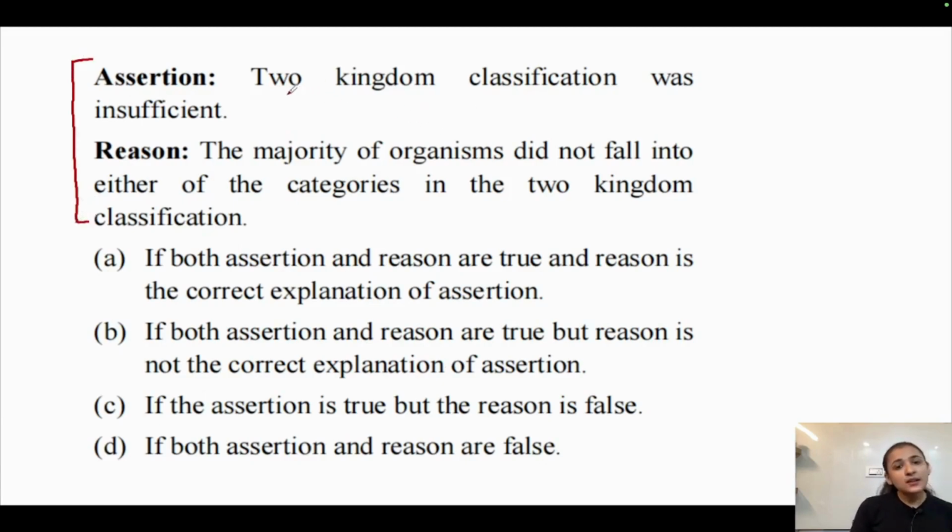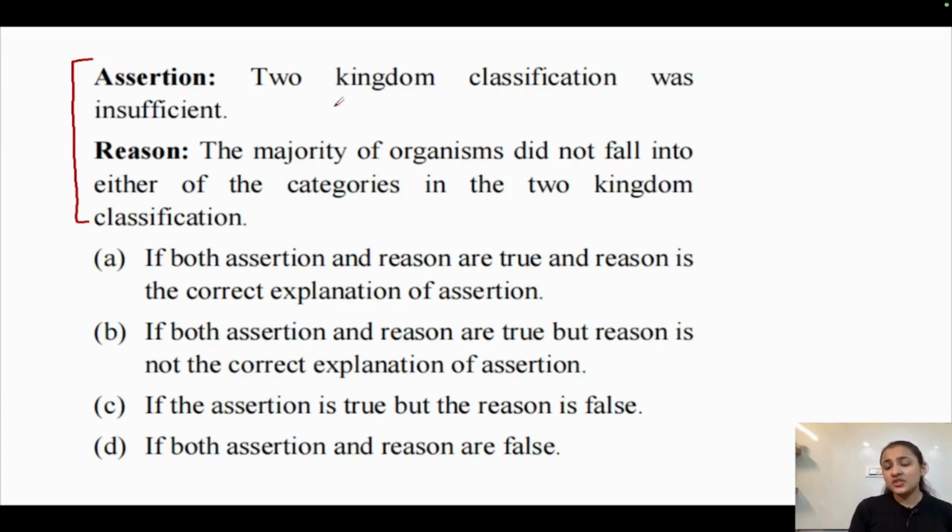So the assertion is 2 kingdom classification system was insufficient, and the reason given is the majority of organisms did not fall into either of the categories in the 2 kingdom classification. So we have to select the correct option. If both assertion and reason are true and reason is the correct explanation of assertion, we have to select option number 1. If both assertion and reason are true, but reason is not the correct explanation of assertion, we have to select option number B. If assertion is true, but reason is false, we have to select option number C, and option number D we have to select if both assertion and reason are false.